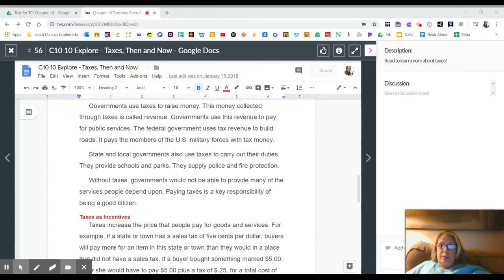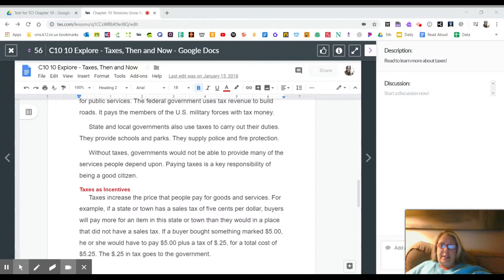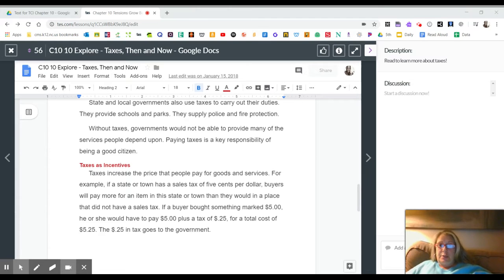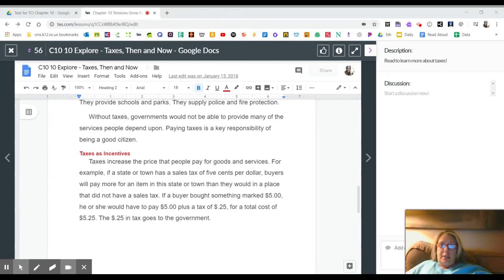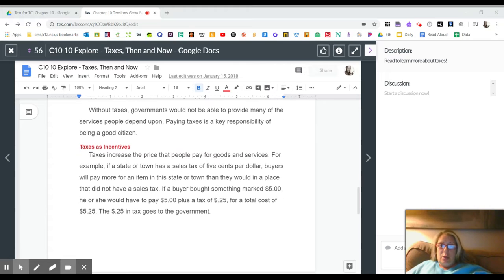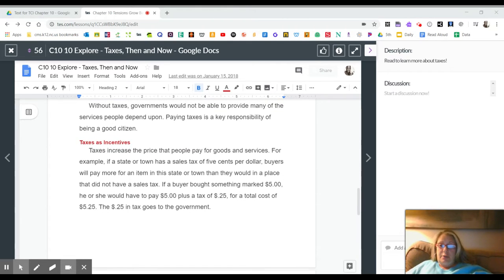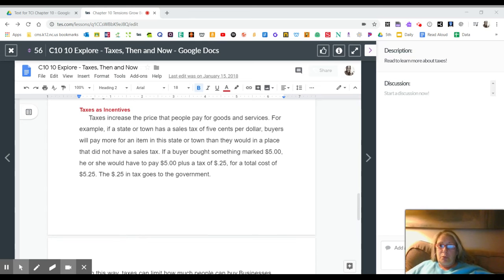It pays the members of the U.S. military forces with tax money. State and local governments also use taxes to carry out their duties. They provide schools and parks. They supply police and fire protection. Without taxes, governments would not be able to provide many of the services people depend upon. Paying taxes is a key responsibility of being a good citizen.